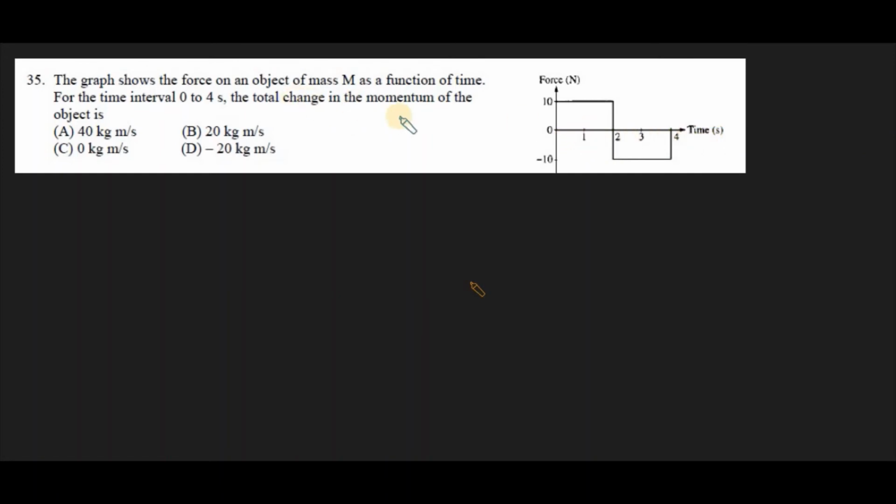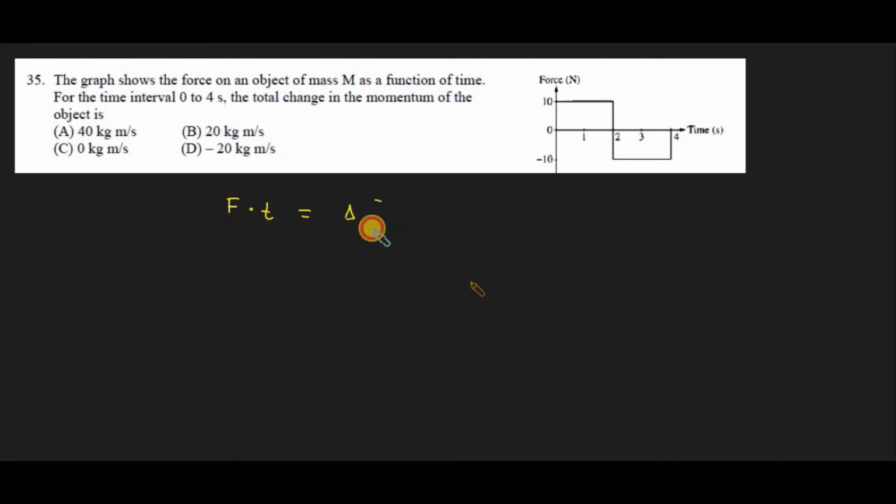Now we have to find the change in momentum. For that we can apply the impulse momentum theorem. According to it, the change in momentum, delta m v, is the same as the impulse.